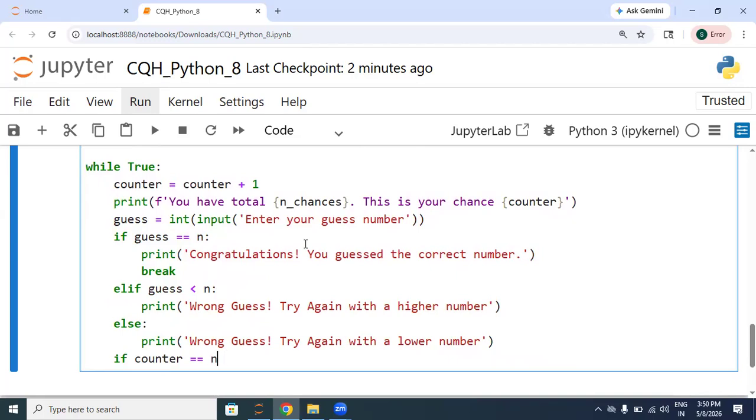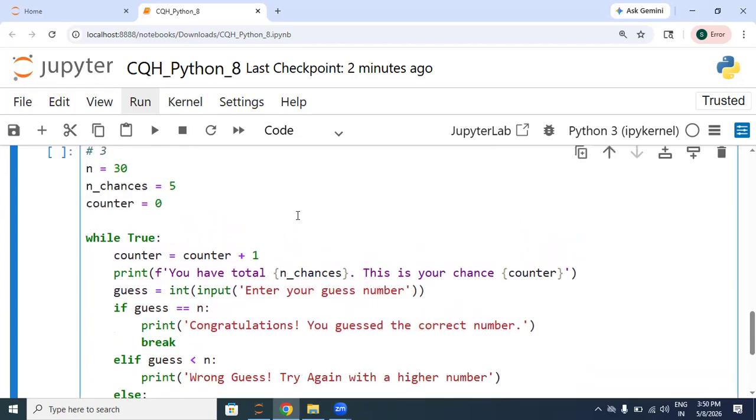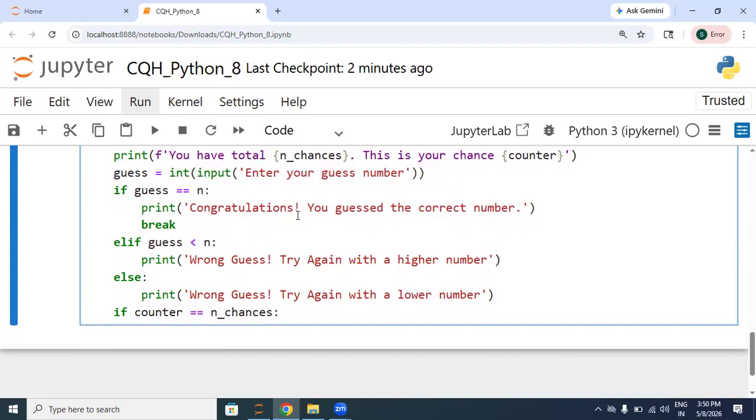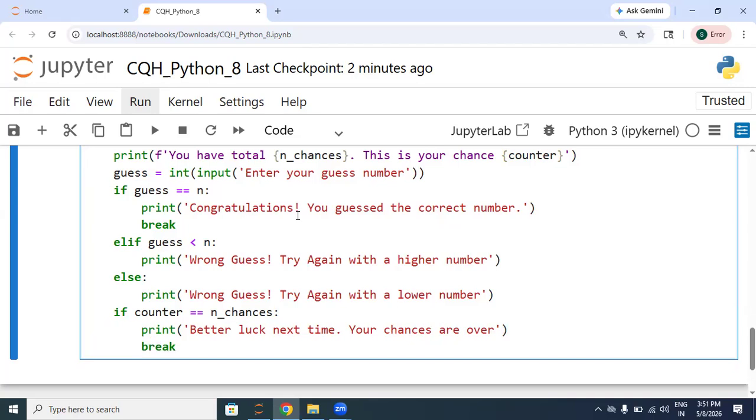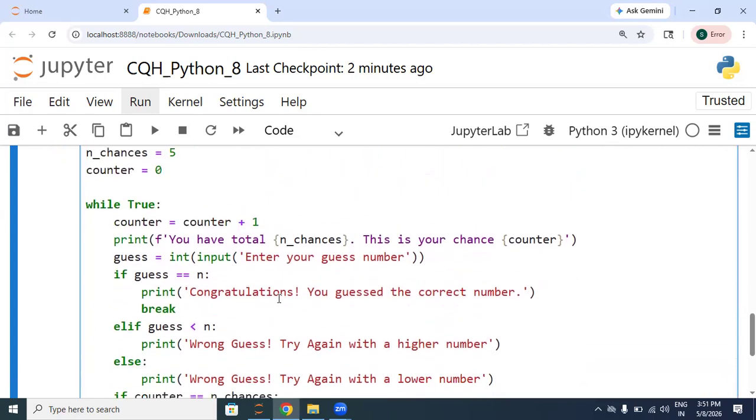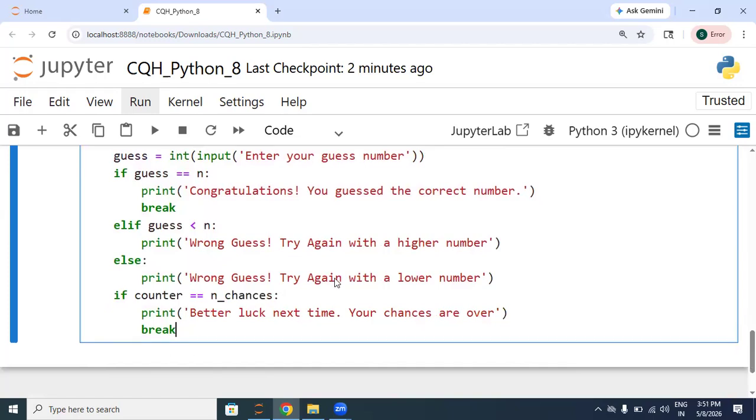So if the counter is equal to number of chances, then we can say print better luck next time, your chances are over. And we can break the loop after the counter reaches the number of chances.